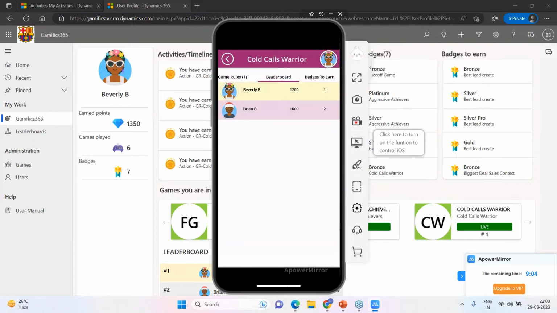Now, let me just give you a psychological trick. As a user, when I'm looking at this particular leaderboard with my name at number one, I double my efforts so that I remain at that position. And if I'm Brian in this case, I probably might triple my efforts because I know I'm just 2 steps away from the number one position. I'm standing at 1000 points. I just need to make 3 more phone calls and then I'll be going to number one. The motivation kicks in this way.